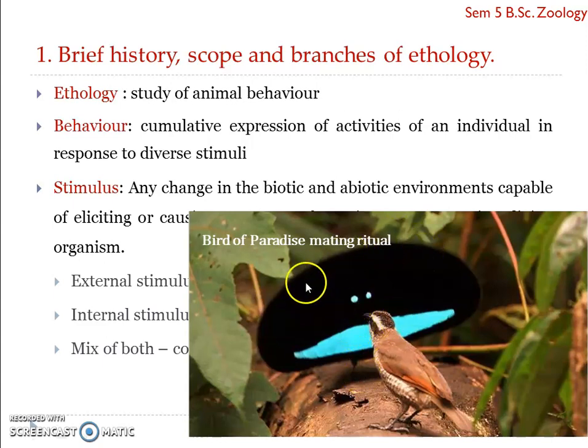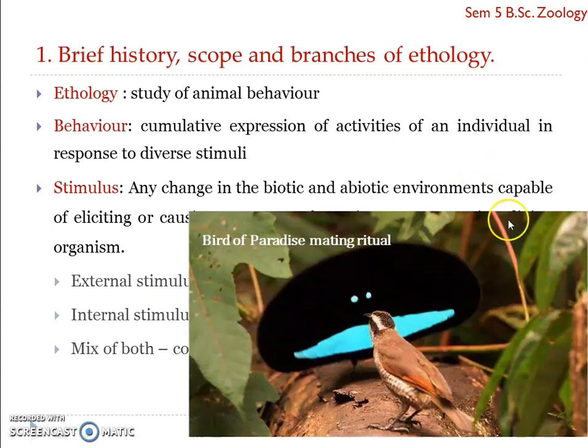And here this is a bird of paradise, and you can see the male bird showing off its wings and tail, isn't it? This kind of visual stimulus is an external stimulus for the female bird. So this also triggers the courtship ritual or behavior in response to the mating time. So here you can see it is both an internal stimulus as well as an external stimulus, the presence of a mate.